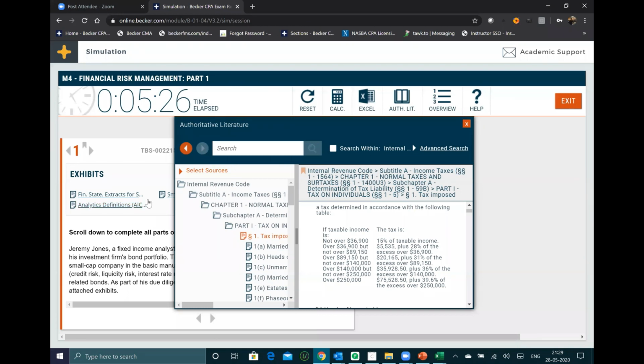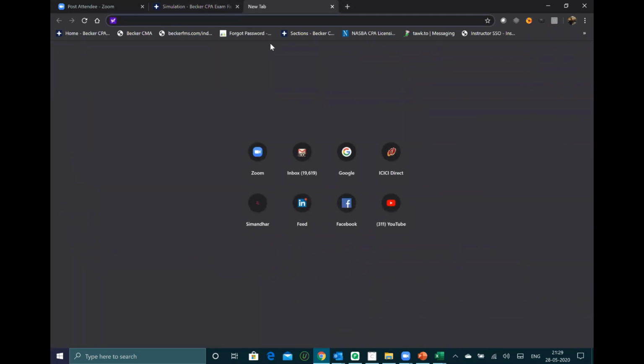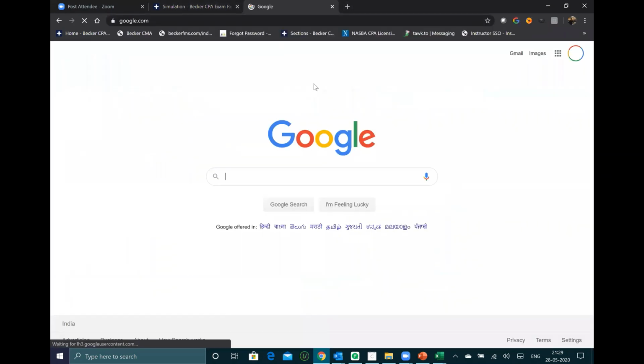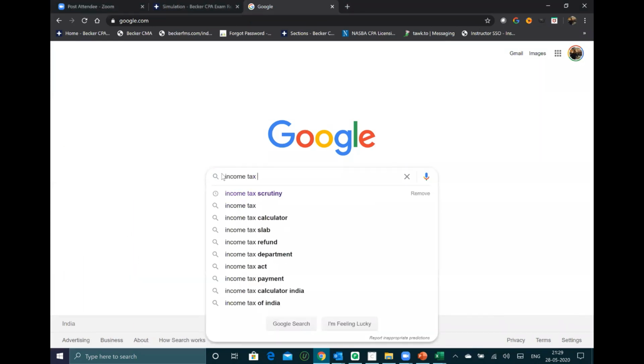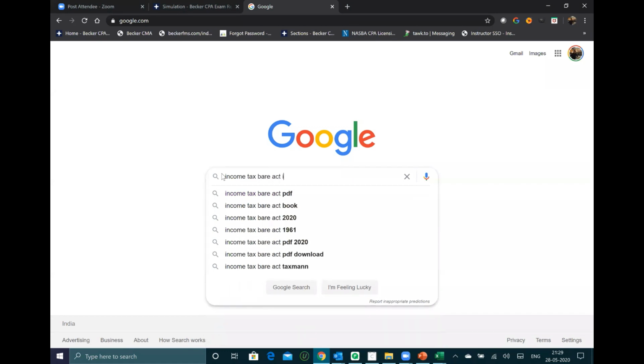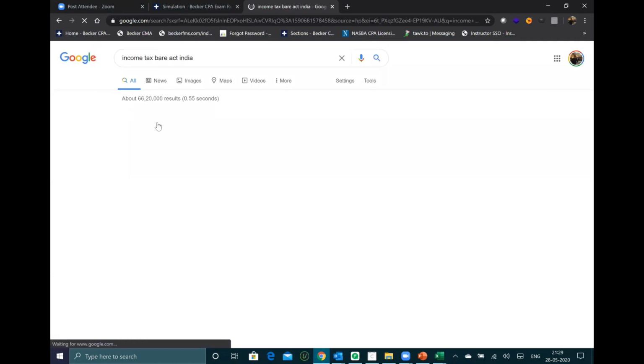Sir, can you kindly explain with the Income Tax IT Act of India? What do you mean by IT Act of India? It is the same in Income Tax also, the Bayer Act. See the Bayer Act of Income Tax. It is in the same form only, in the Bayer Act language only. If you go into the Income Tax of India, the Income Tax Bayer Act, and see how the language is given, it is in the same way, guys.